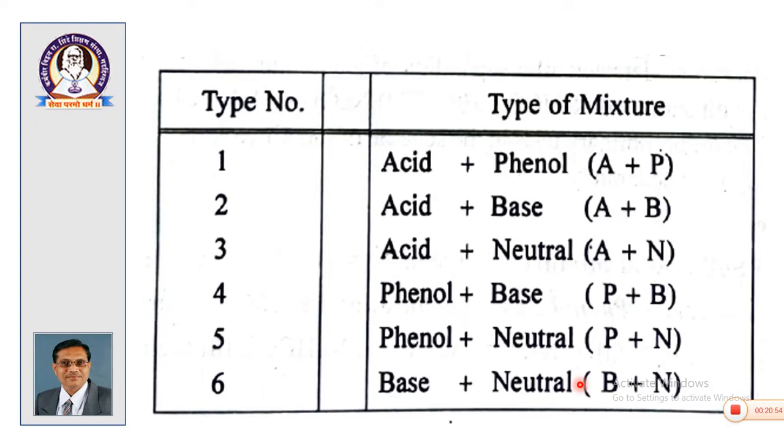or base plus neutral. In these first 3 types, you will get first test positive, that is reaction with sodium bicarbonate will give filtrate A, which will regenerate acid. Then phenol present in the 4th and 5th mixture will be soluble in sodium hydroxide, and in the 6th mixture base will be soluble in the 1:1 HCl and neutral will remain unaffected.